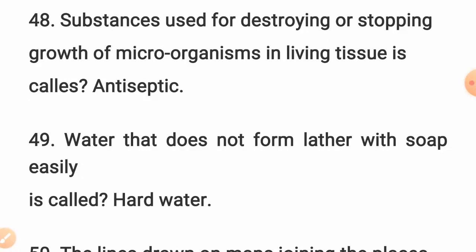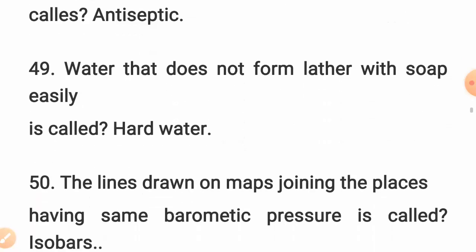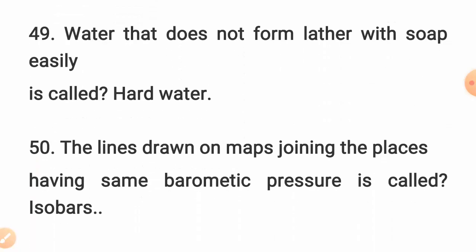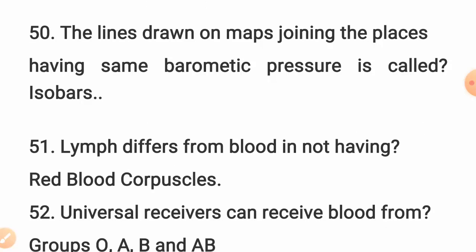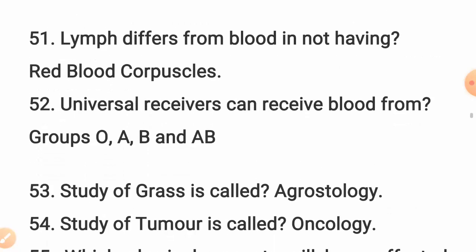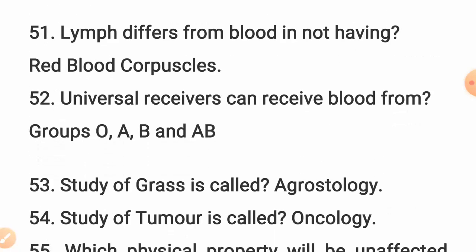Substance used for destroying or stopping growth of microorganisms in living tissues is called antiseptics. Question number 49. Water that does not form lather with soap easily is called hard water. Question number 50. The lines drawn on maps joining the places having same barometric pressure are called isobars. 51. Lymph differs from blood in not having red blood corpuscles.